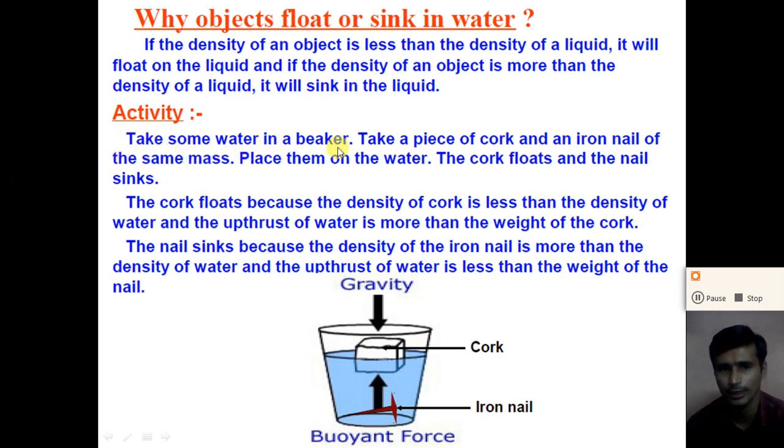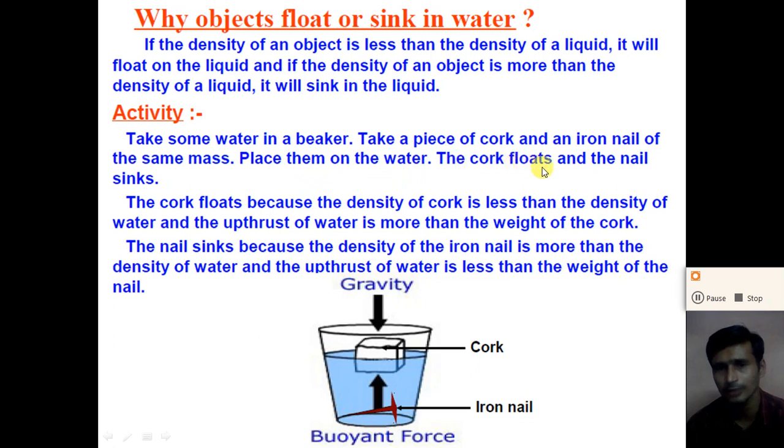Take some water in a beaker, as shown in the figure. Now take a piece of cork and an iron nail of the same mass, or we can say the same weight. Now place them on the water. What happened?